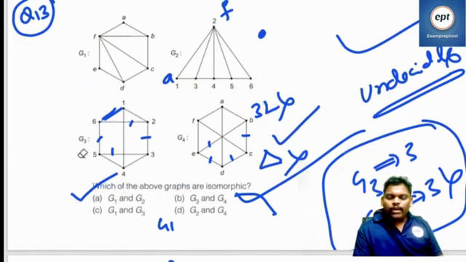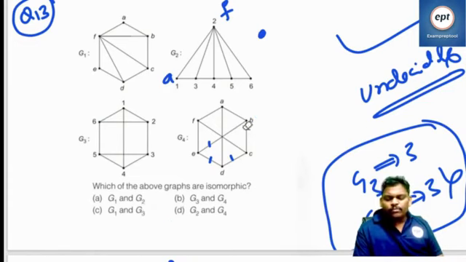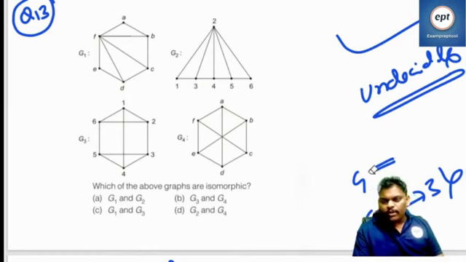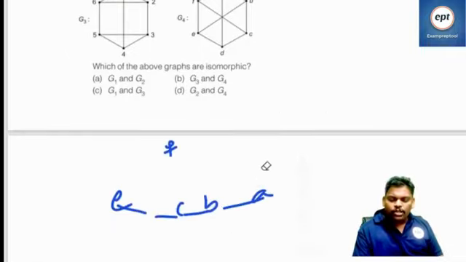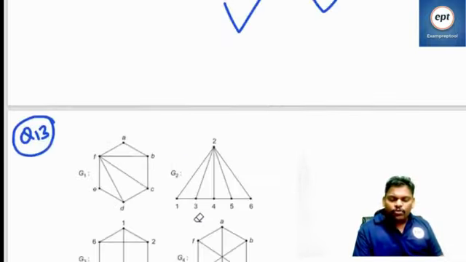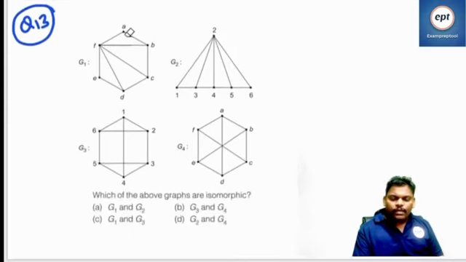If you are unable to find it, it's not our problem. That is the meaning of isomorphism. You may not be able to do that, and that is the reason it is an undecidable problem. Only small problems he will give. Big problems he doesn't give, because if anyone gives a big problem, no one will resolve it. I also thought initially B is the answer, but in the end we got to know A is the answer.